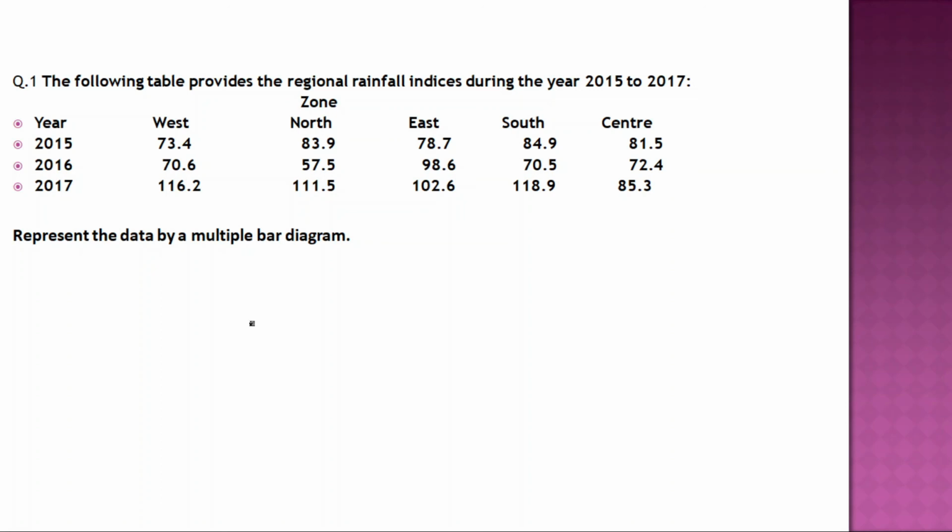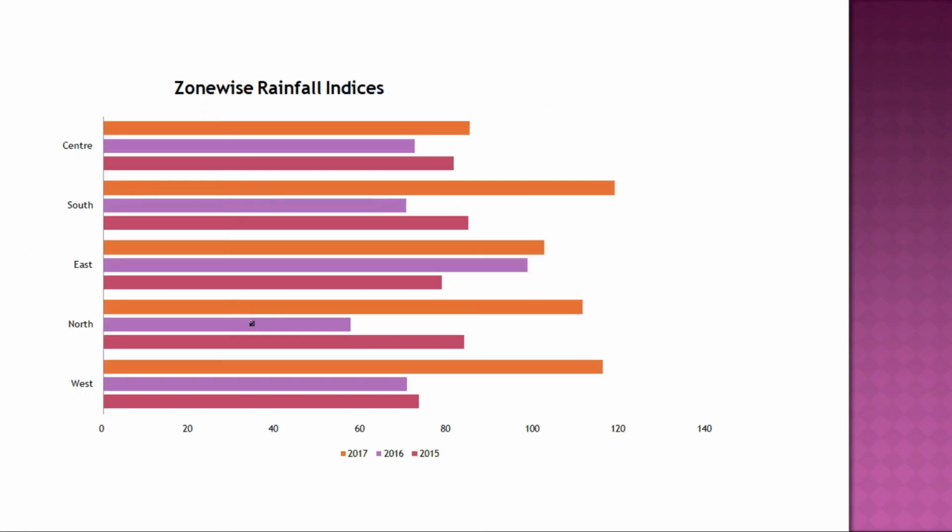Students who are preparing for exams might have encountered such questions again and again, but they do not know how to form the graph. They have the question and have to solve it, but do not know how to form it. This is the regional rainfall indices for the years 2015 to 2017. This question came in the 2015 exam. West, North, East, South, Center are the regions of India for which the rainfall is given. I have put it in the bar diagram.